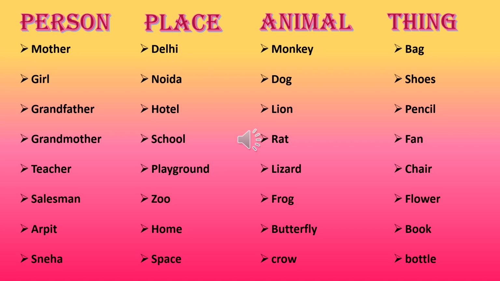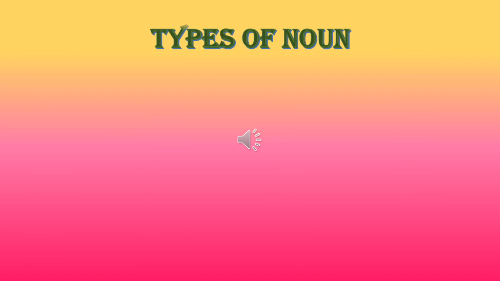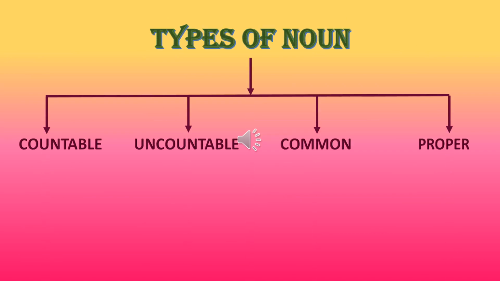Now the last one is things. Things can be bag, shoes, pencil, fan, chair, flower, book, bottle, table, chair, computer, shirt, t-shirt, tie, anything which is non-living. Okay? Now you must have understood noun. That means naming words. You have already done in class 1 also, so it was just a recap.